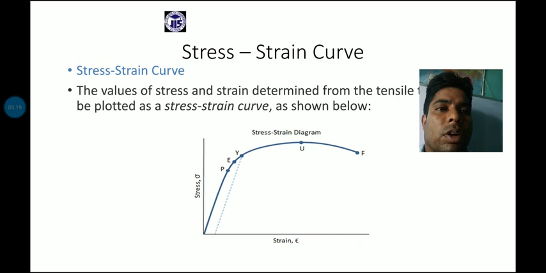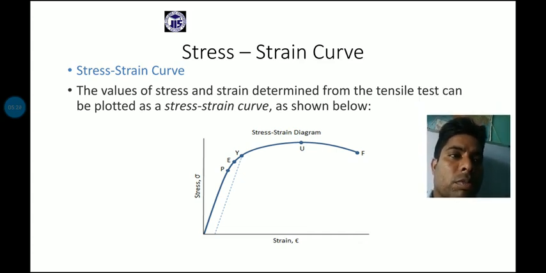Now, the next point we can concentrate on is the stress strain diagram. One question will arise: the topic is factor of safety, so why do we study the stress strain curve? Because all the things that I explain are correlated with each other.